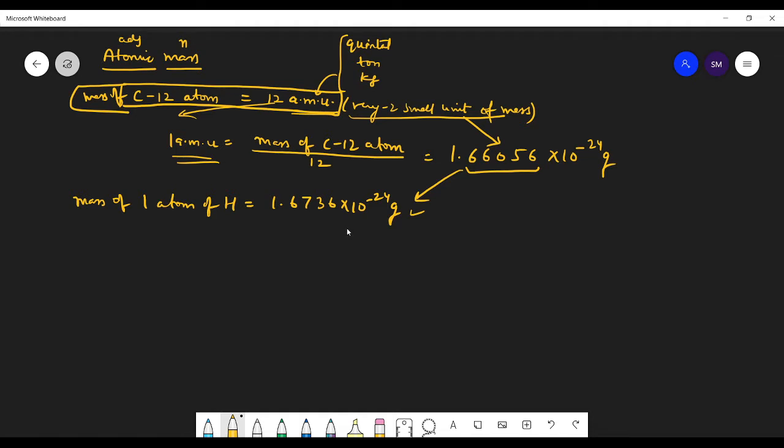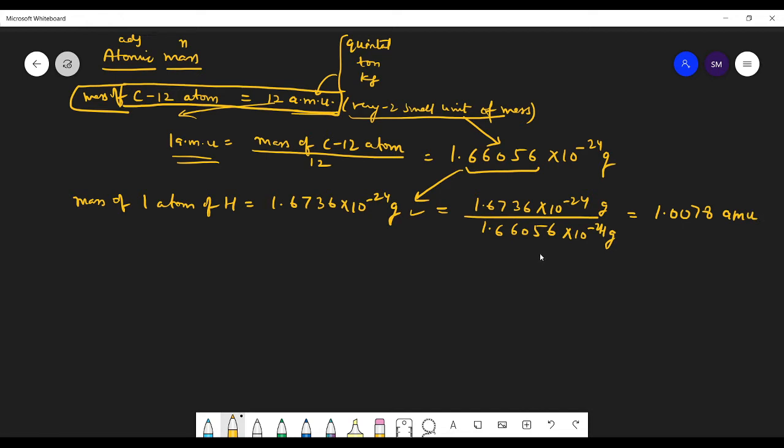Yes, sir. So how can we write this mass in terms of AMU? For this you need to divide by this number: 1.6736 into 10 to the minus 24 grams divided by 1.66056 into 10 to the minus 24 grams. If you divide this, you get 1.0078 atomic mass units.